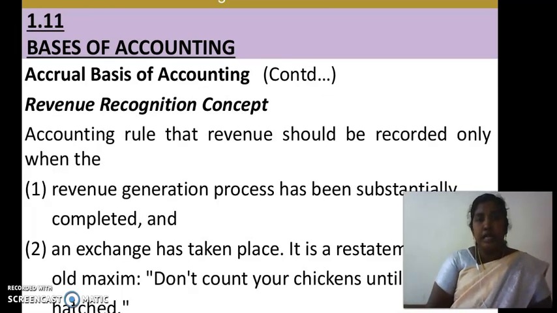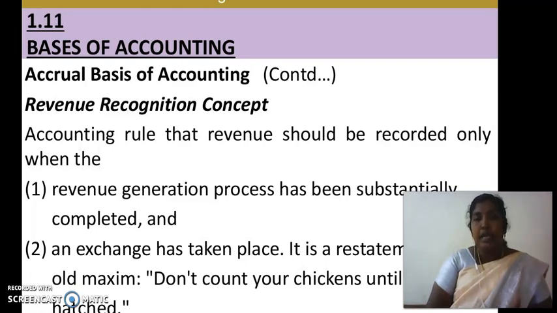The revenue recognition concept, according to the accounting rule, says that revenue should be recorded only when the revenue generation process has been substantially completed and an exchange has taken place.